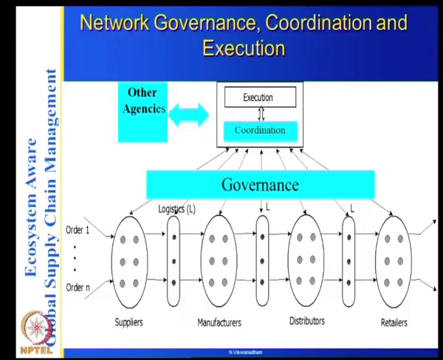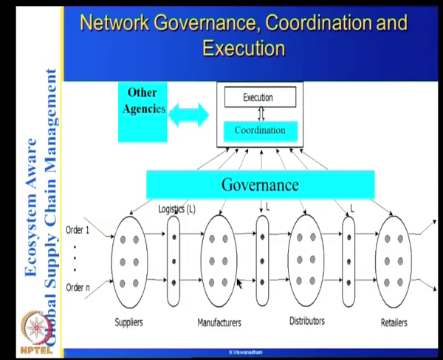So if you look at the control tower, that is the network governance, coordination and all this, you have various suppliers, various logistics players and so on for the supply chain, and for each order you select a player. You basically have the governance, the partner selection here, and coordination and execution. When you are doing the partner selection, you have to be careful while selecting the partners who are green and also the logistics players who are green. You have to select the appropriate mode of transport for each of these.